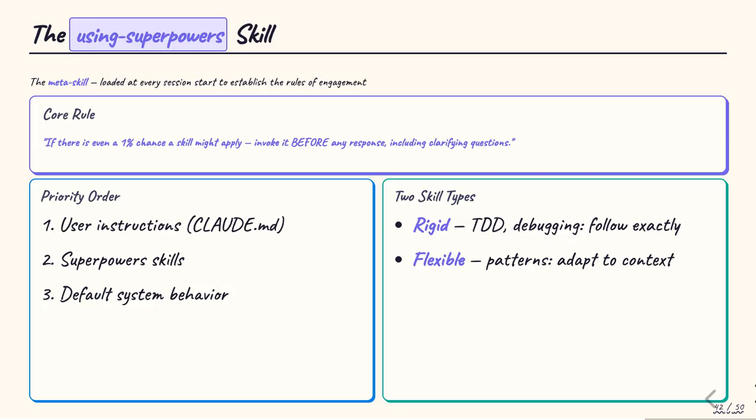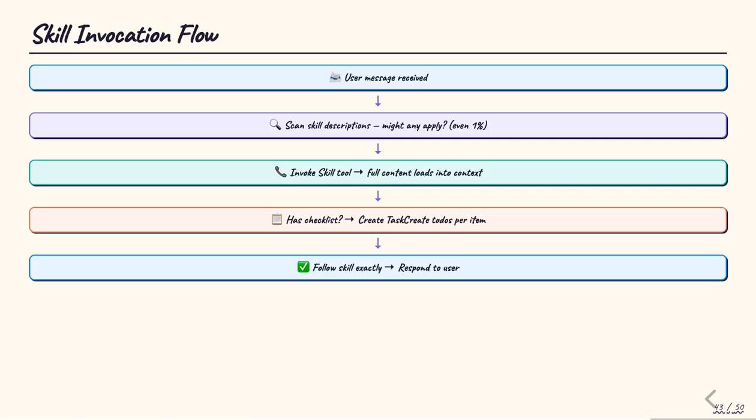The core behavioral rule is unambiguous: if there is even a 1% chance a skill might apply, invoke it before any response. Not after gathering context, not after asking a clarifying question, before anything else. Skills are categorized as either rigid, like TDD and debugging, which must be followed exactly, or flexible, like pattern-based skills that can be adapted to context. Here's the exact invocation flow.